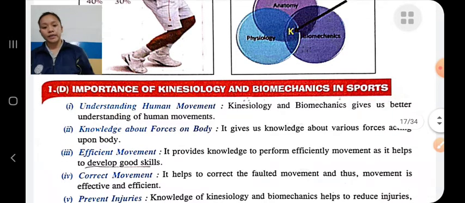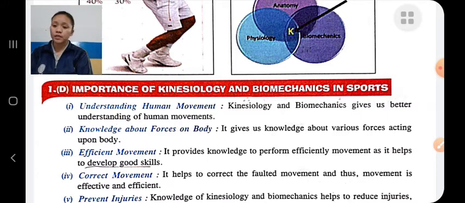Kinesiology and biomechanics give us a better understanding of human movement. They provide knowledge about our movement and the force acting on our body.